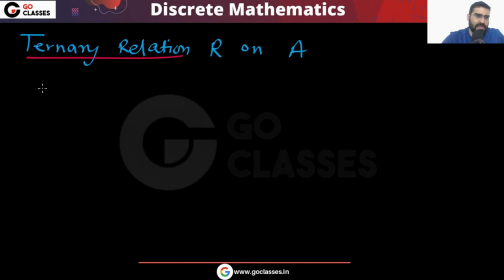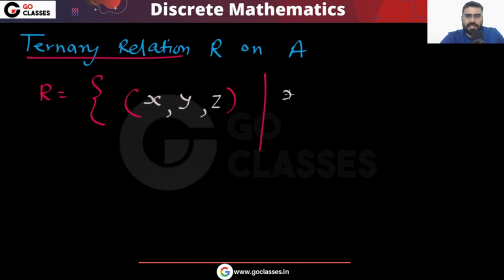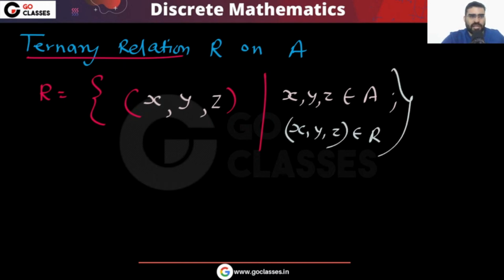That simply means that in this relation R you have a total of 3 elements related to each other: X, Y, Z, such that all are coming from A, and they are related in some way. I can say that (X, Y, Z) belongs to R. So this is your ternary relation. Is this clear to everyone?